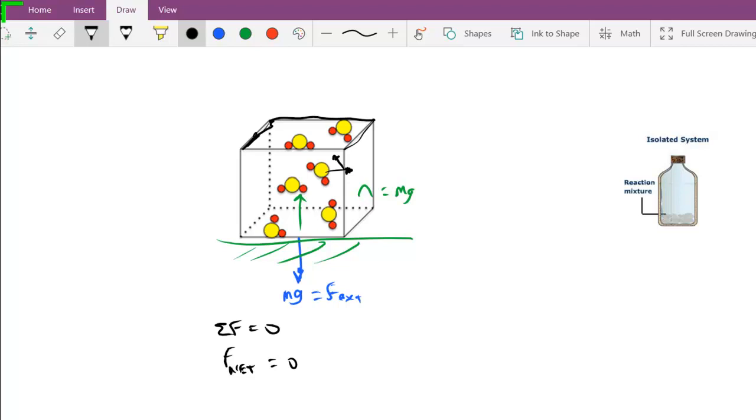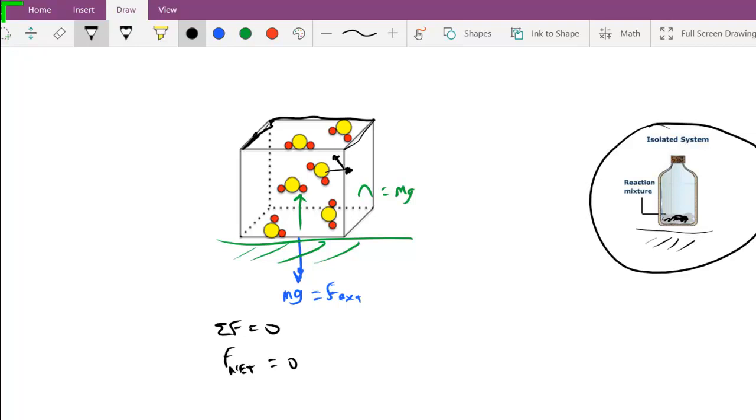Another example of an isolated system might be over here, a bottle filled with some reacting agents, some reaction mixture. This would be an isolated system as well. Any sort of reaction occurring in this bottle would be an internal force. And of course, this needs to be resting on a table, or in space, such that there are no external forces acting on it. The bottle would have no external forces, and it would be an isolated system.